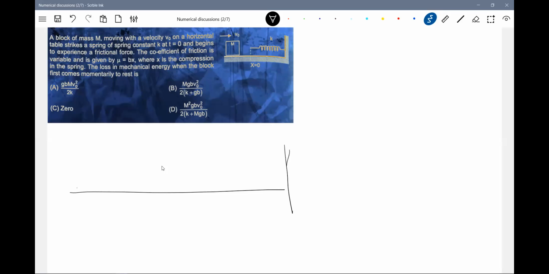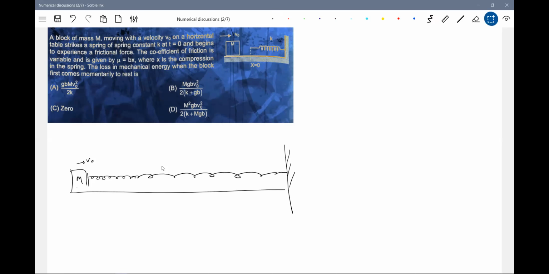The block is here. It is given velocity V0, and begins to experience a frictional force, and strikes the spring. This is the very moment it's going to strike the spring. We'll have relative diagrams, it'll be easy for us to analyze.